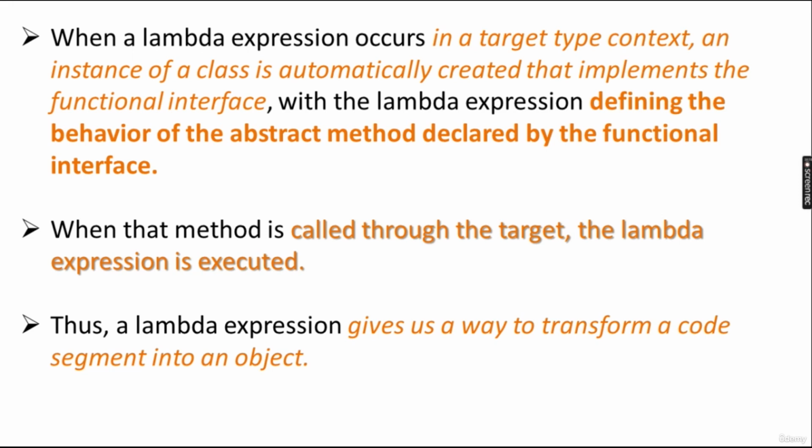Okay. Then when any class is implementing that particular interface, its object is then created, and the lambda expression defining the behavior, whatever you write after the right arrow, will be the body of that functional interface method. And that lambda expression will be executed only when that particular method, that is getValue, is called through a particular target. It will not be executed on its own.